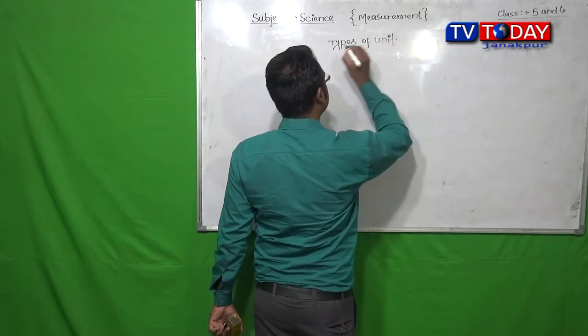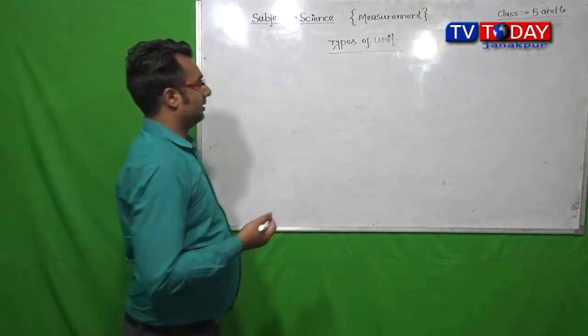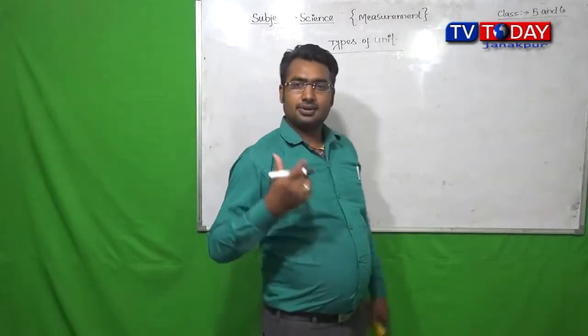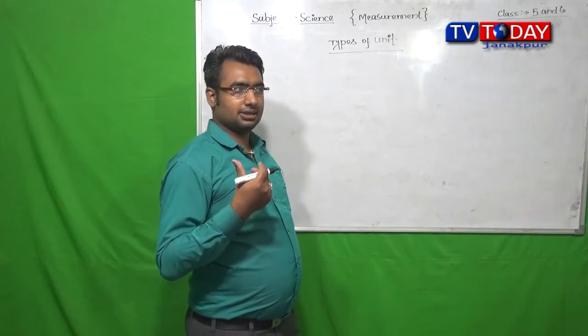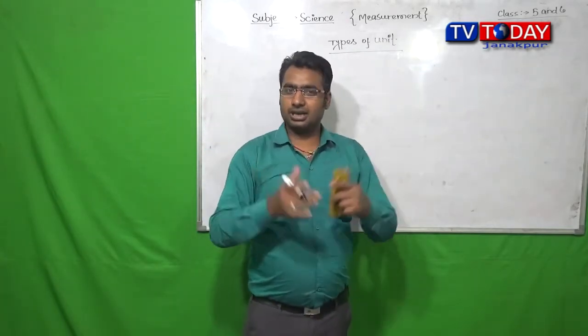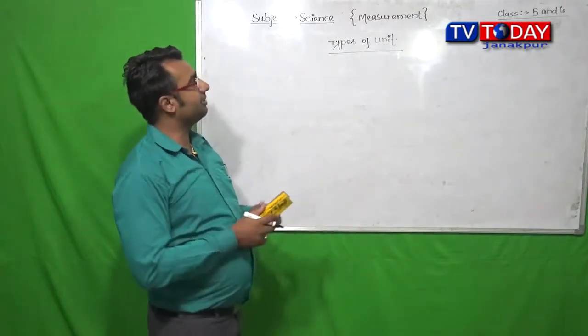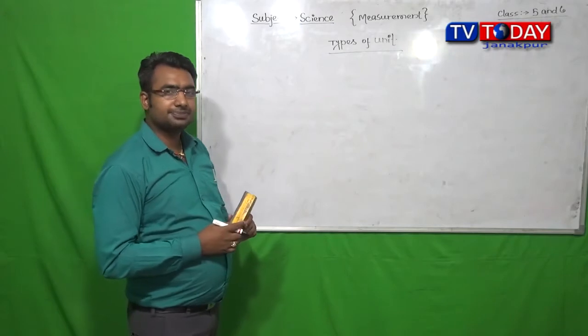As we have studied before, the types of physical quantity are categorized in two types: fundamental physical quantity and derived physical quantity.